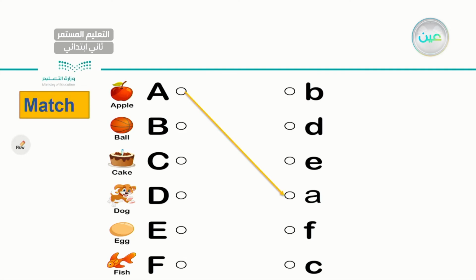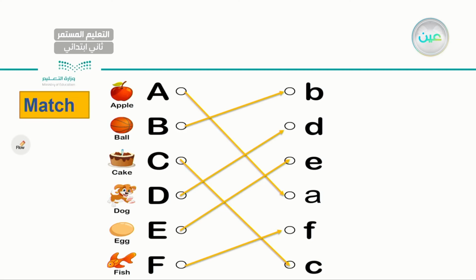Very good. Moving to the next letter, B, ball. Capital B, small b. Very good. Moving to the next letter, C, cake, city. Capital C, small c. Very good. Same shape but different size. I have D, capital D, small d. Very good. Capital E, small e, capital F, small f. Very good, very good. So here we match the capital letters with the small letters.